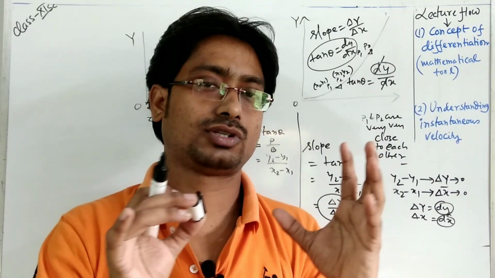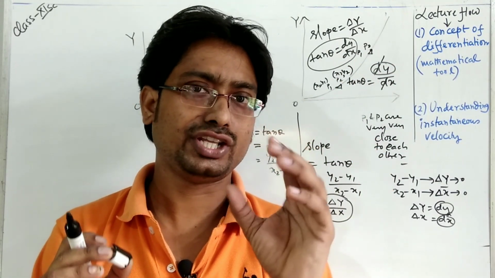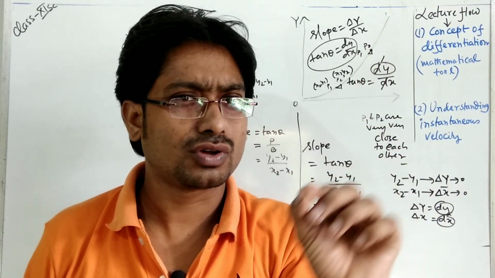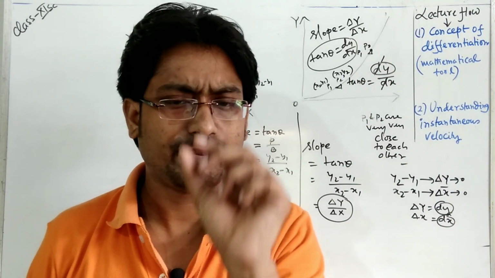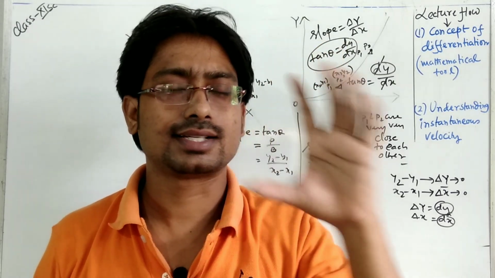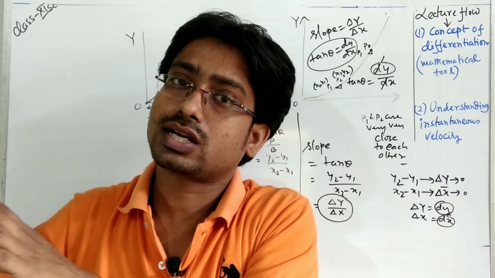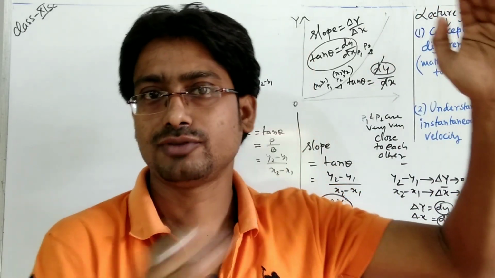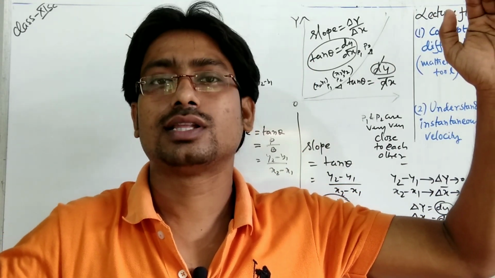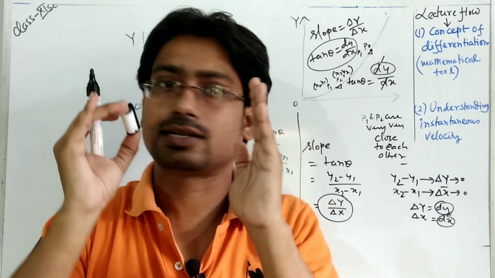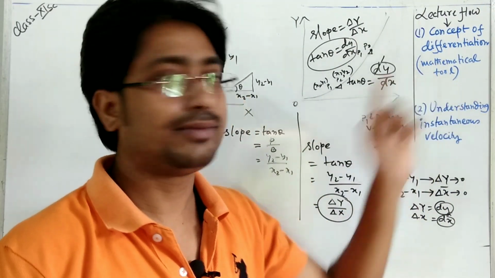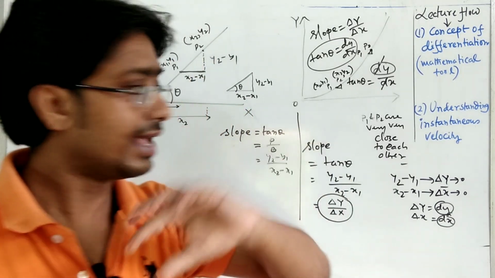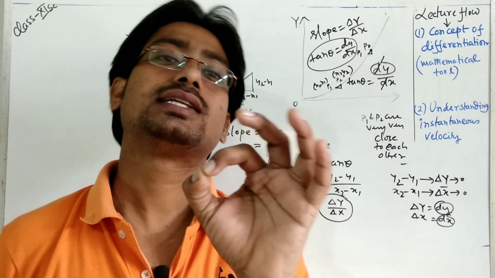So differentiation means we break the whole path into very small parts. And there is also the concept of integration. Integration means if we sum up all the small parts, we get the summation. These two are parts of mathematics, and your mathematics teacher will help you more with this, but what I have taught here is what is needed in physics.